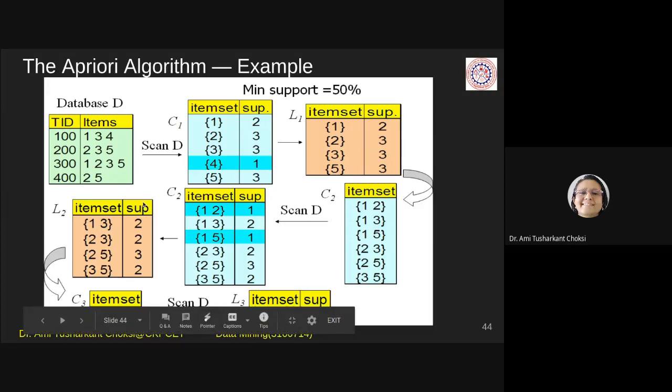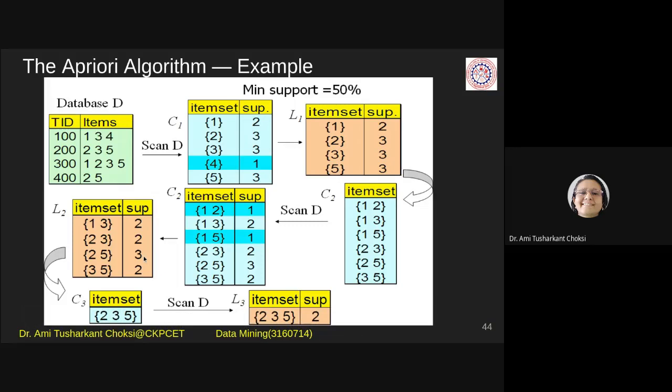So for 1, 2, 3, we can say 1, 2, 1, 3, and 2, 3 must all be frequent.